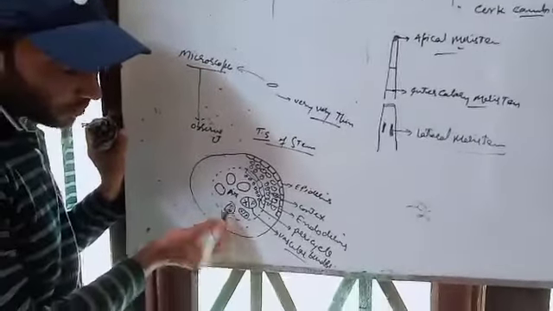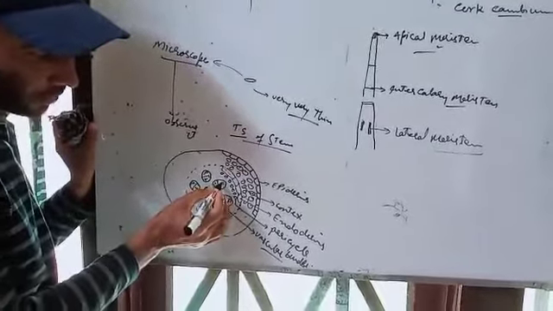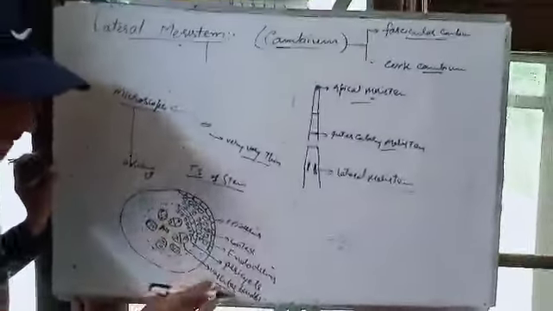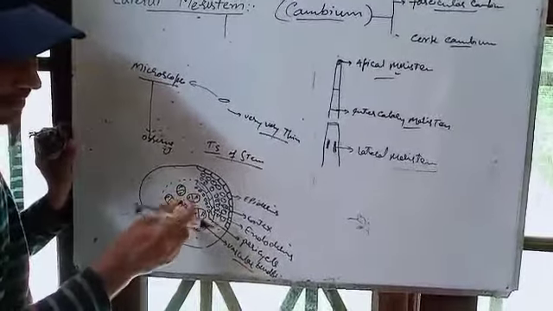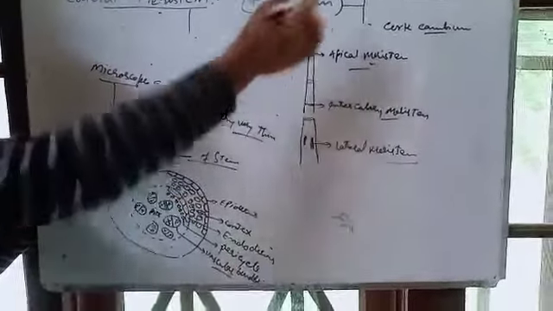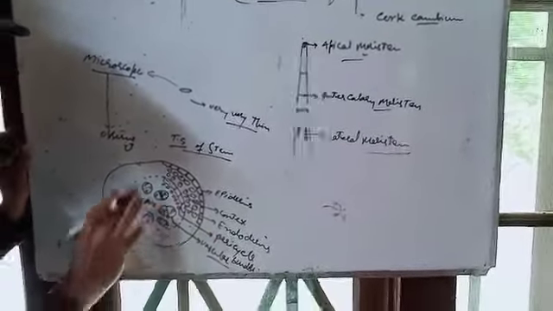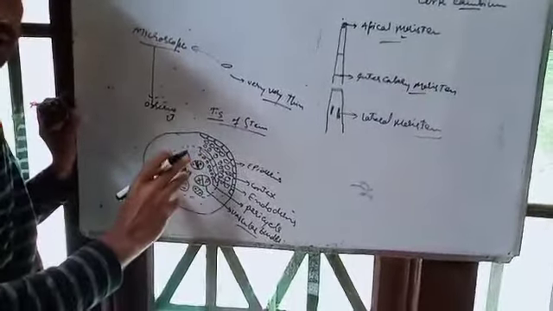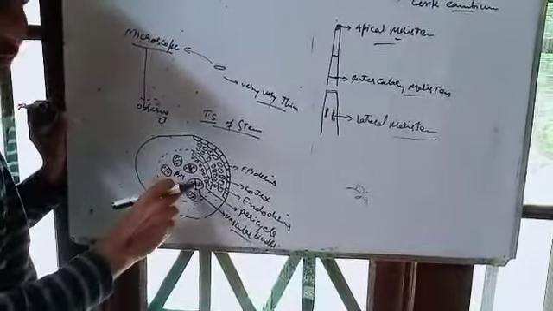Xylem inner side, phloem outside. In between is the cambium, present in the vascular bundle. These vascular bundles occupy a strip here. I hope you have understood it clearly. Go through the picture in your textbooks and try to understand it. Thank you.